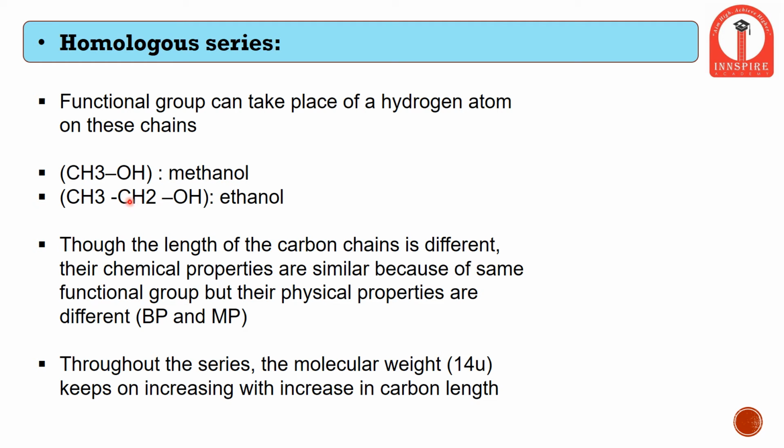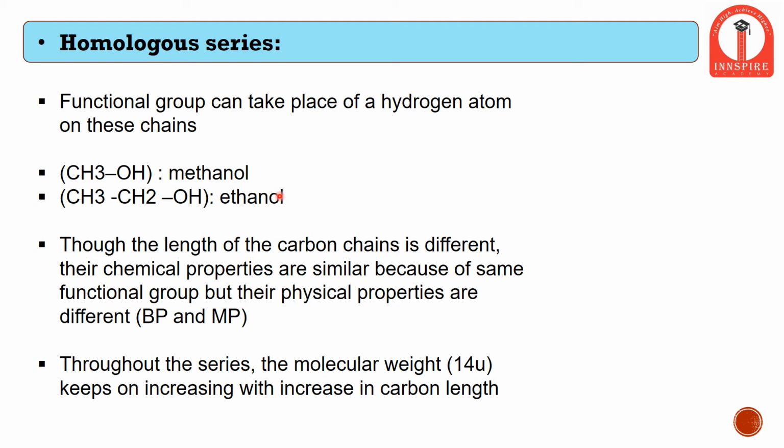Similarly, ethane plus OH as a functional group, that is alcohol, is called ethanol, and the list goes on. So throughout the alkanes, that is methane, ethane, propane, butane, if we add the same functional group, then all the elements can be labeled in a similar fashion.